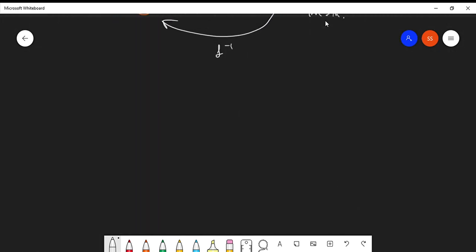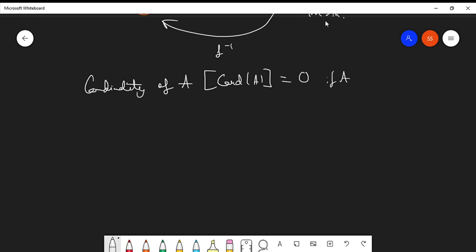Now, what is cardinal number? Let us understand that. There is nothing much to understand about cardinal number. The cardinality of A, denoted as card of A, will be equal to 0 if A is an empty set, and will be equal to n if A is numerically equivalent to Jn. What is Jn? Jn is a subset of the natural numbers that contains elements from 1 to n. Clear? Got it? Now we come to the very important statement of finite set.